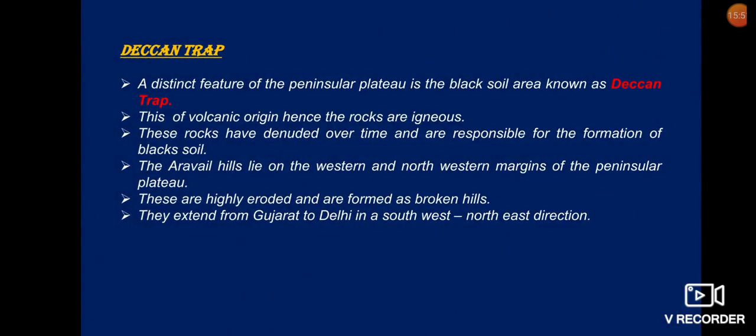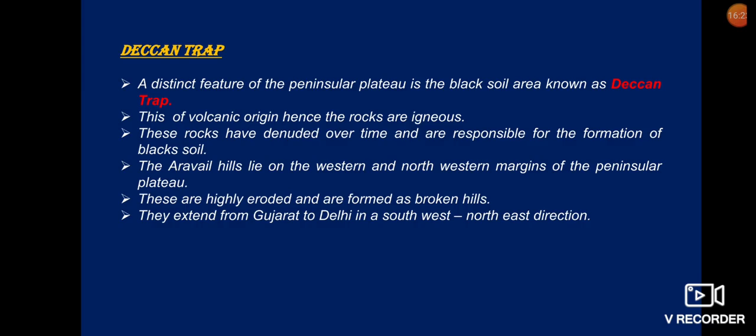The Peninsular Plateau also has one more important part named the Deccan Trap. The distinct feature of the Peninsular Plateau is the black soil area known as Deccan Trap. This is of volcanic origin, hence the rocks are igneous. These rocks are denuded over time and are responsible for the formation of black soil.